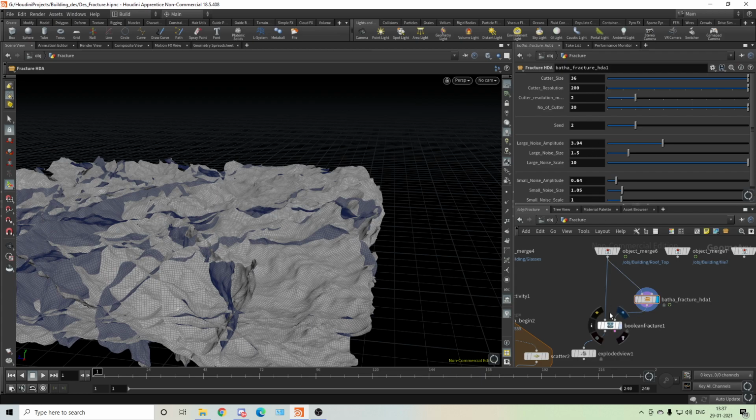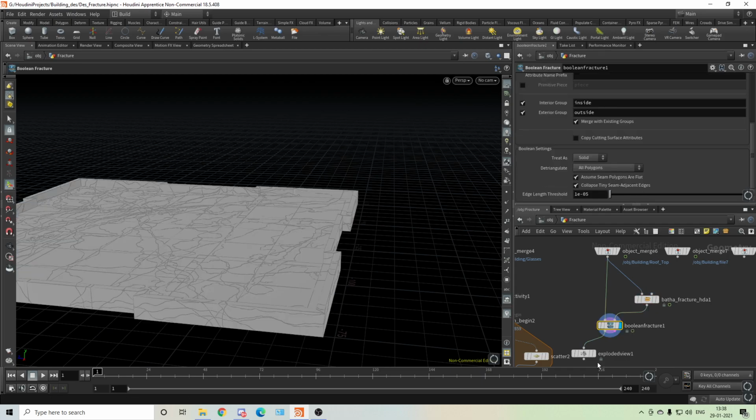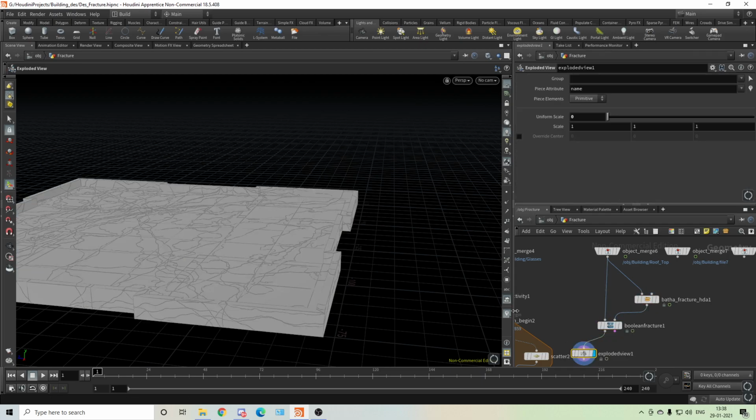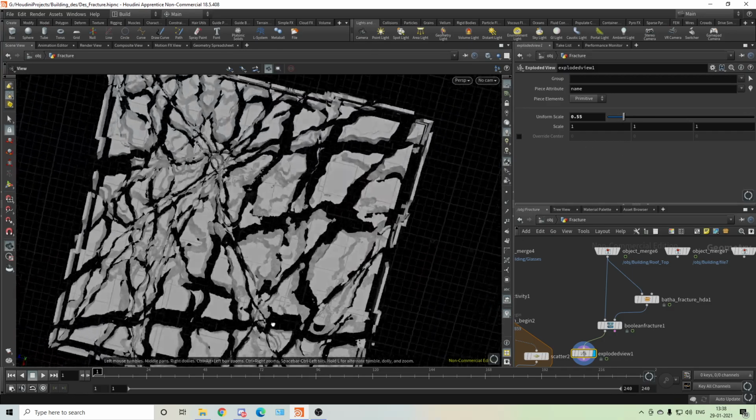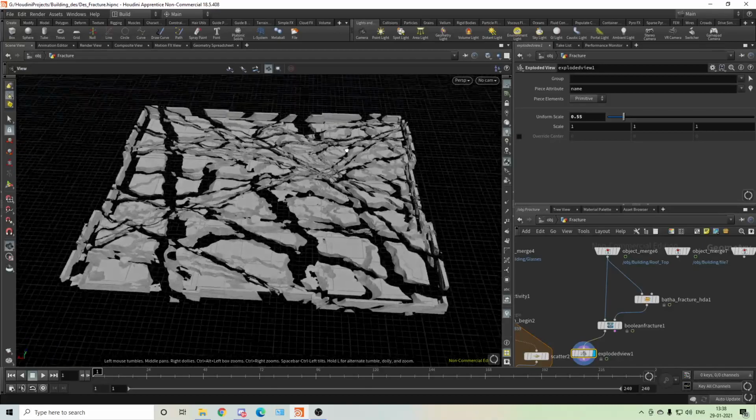Okay, now check. Because we don't need a lot of small parts. We need some big chunks and some small chunks. Yeah, that's cool. And there are a lot of similar patterns.